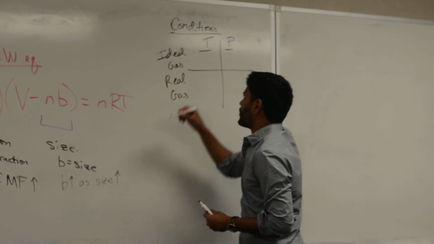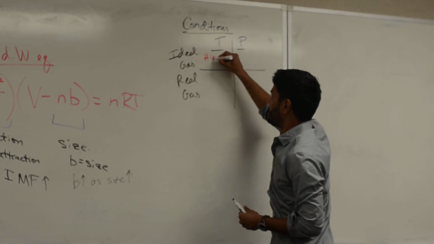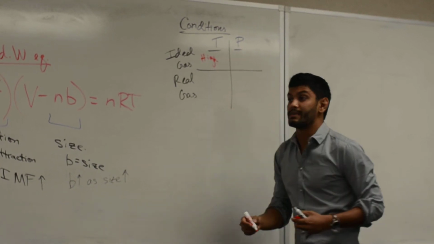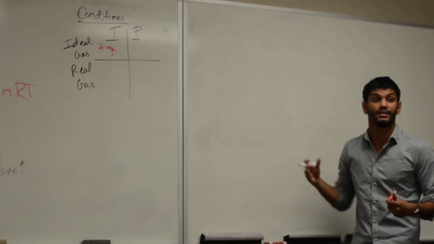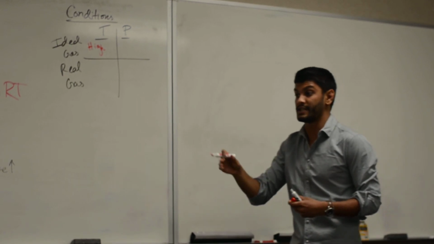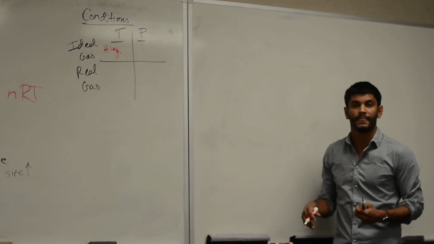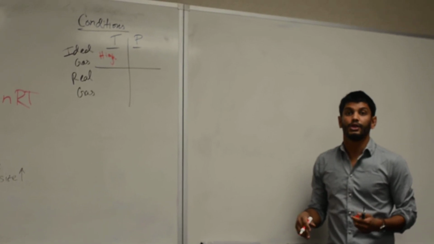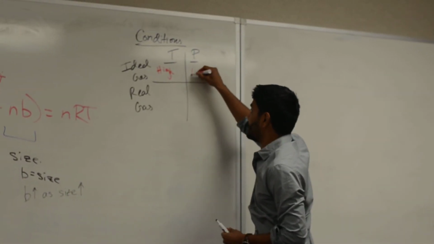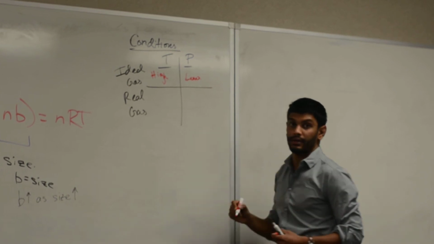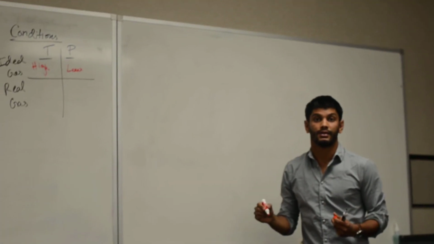So how did you know that, DeBron? What is temperature a measure of? Kinetic energy. Exactly, it's a measure of kinetic energy. That means they're moving fast and far away from each other. What about pressure, Arshan? It would be lower. Low pressure. What gave you low? They're opposite of one another.